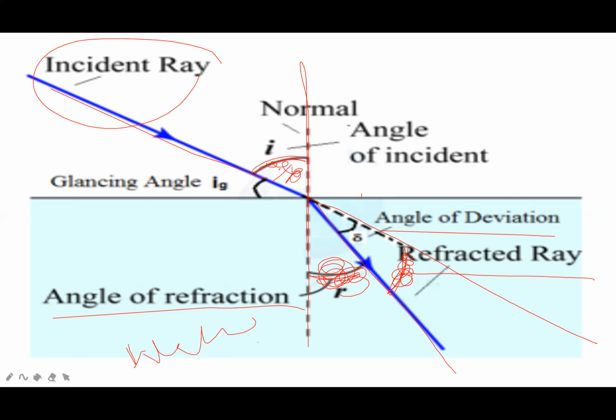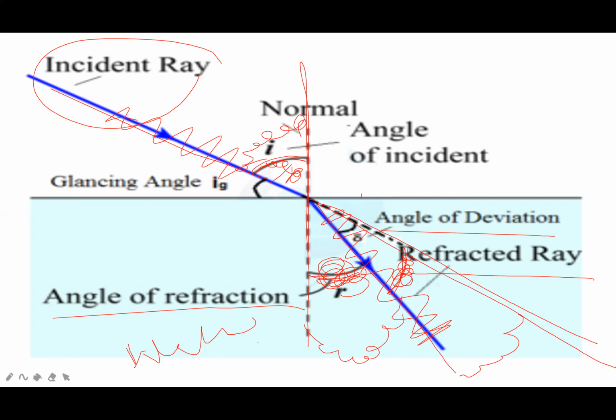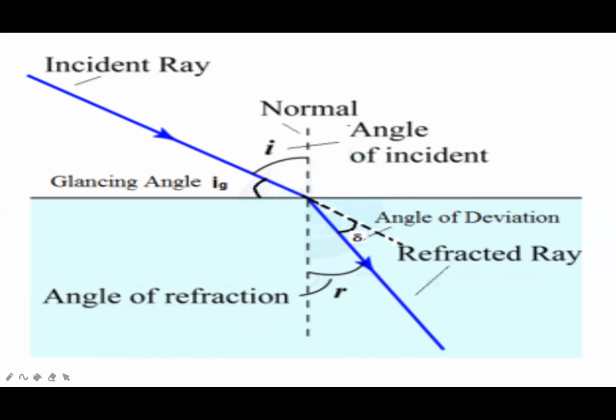This is the angle of incidence. This is the incident ray. This is the reflected ray. This is the angle of reflection. This is the angle of deviation. This is the original direction. I will explain again. This is the angle of deviation.